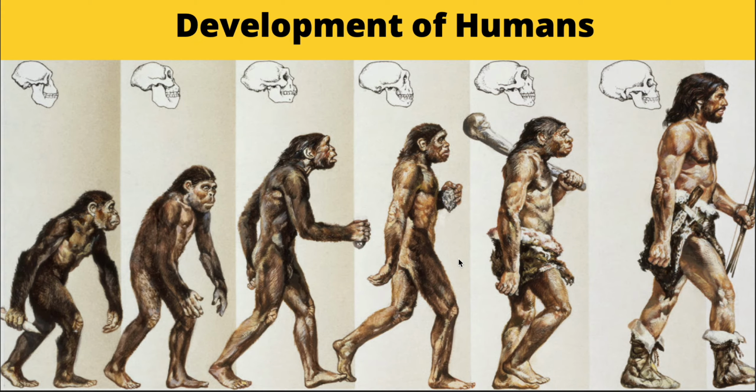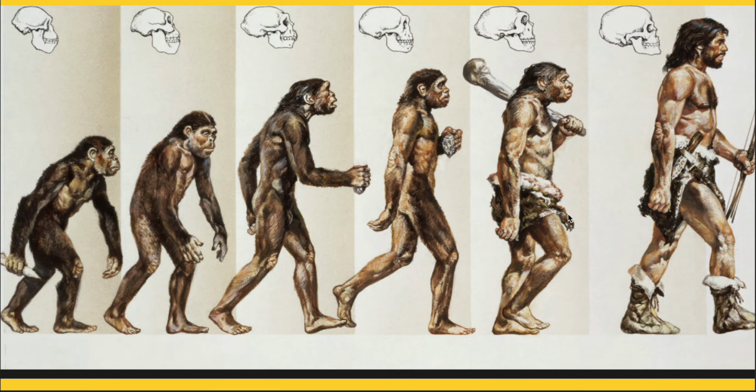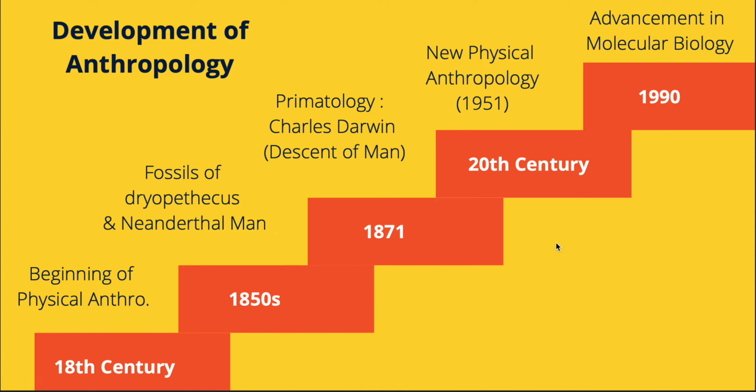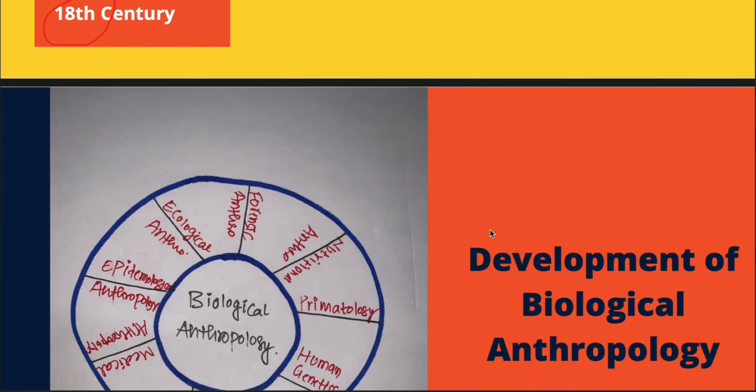Now, the next topic that we had to see in Unit 1 was development of humans. This is one introductory or depictive picture which shows how we developed from apes to the modern Homo sapiens. As you can see here, there have been changes in the skull structure, in the spinal cord, and in the tools. Just observe their hands, the tools that we have been using, as well as the erect posture. Now, as far as the timeline of development is concerned, you can have a look at how it started in the 18th century and how it eventually became a better and wider branch.